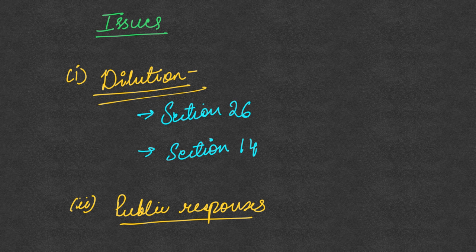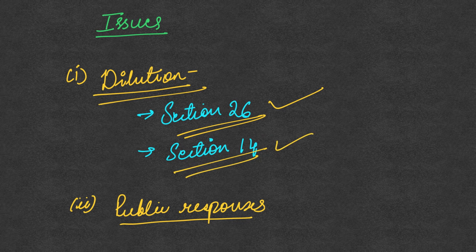First is this notification kind of dilutes the environmental impact assessment, the regime which is at present there. So there is the section 26 in this draft notification. This section 26 talks about those projects which have been exempted from any environmental clearance. So that means these are those projects which do not require to get any environmental clearance in the first place. The second is section 14, which talks about those projects which may need an environmental clearance, but however they don't require public consultation. So these are those projects which have been exempted from public consultation.